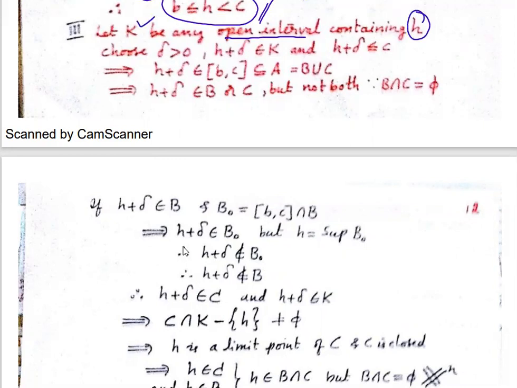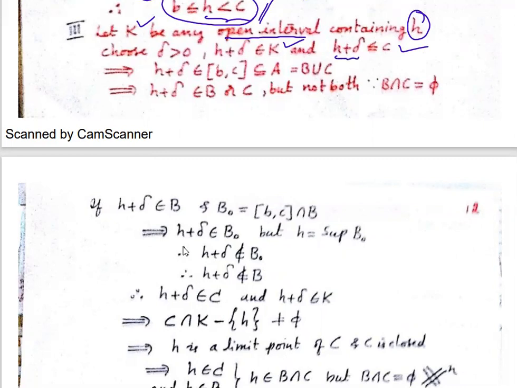Okay. Choose a small delta such that if you add that delta to H, it will belong to K and it will be lesser than or equal to C. Of course, this H will be less than C, right? I'm just taking little above it. That is H plus delta is very, very small.